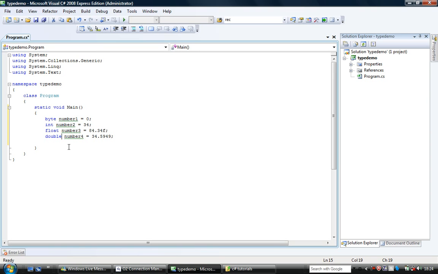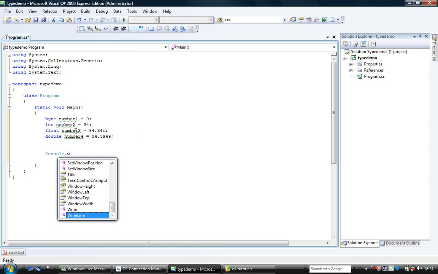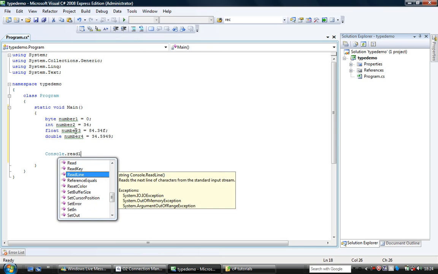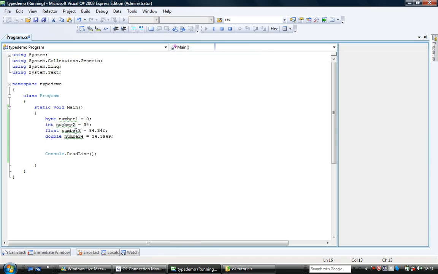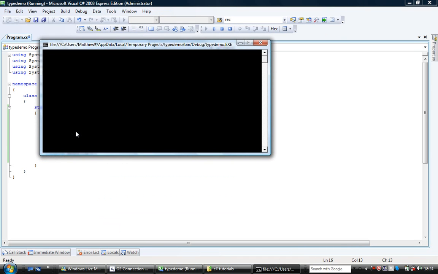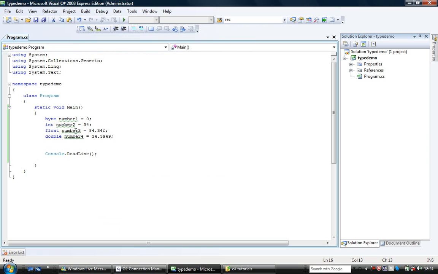So all those variables have been initialized. They're underlined green, by the way, because we've not used them. And then I'm going to do a Console.ReadLine. So that's our basic program. It will run and do absolutely nothing except pause because of our ReadLine. Okay, so we've got number 1, number 2, number 3, and number 4.